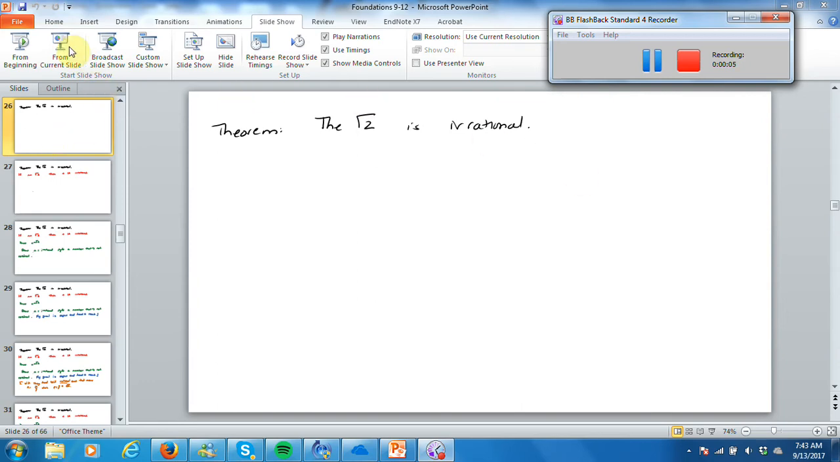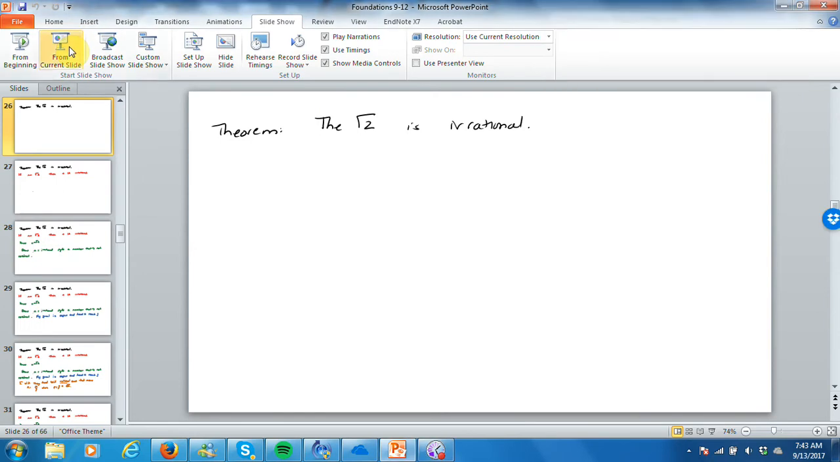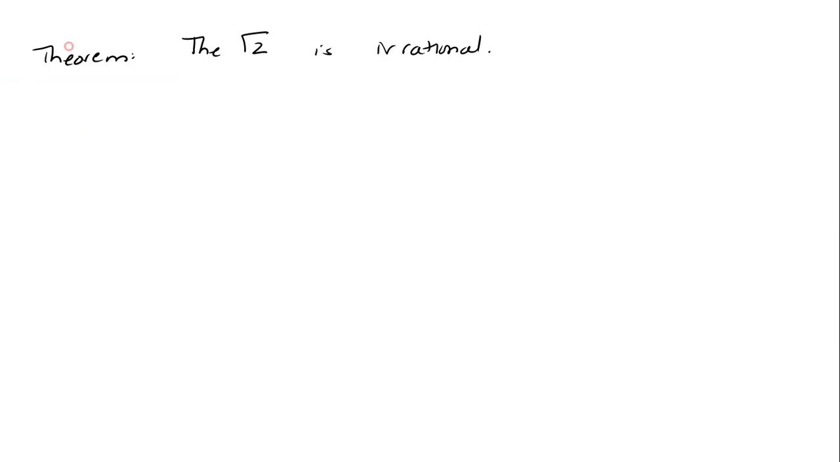Good morning. I'm going to go over this proof first, which should give you some insight into problem number 2 on the homework that's due 9/14. So let's look at one of my favorite proofs. You know you're a nerd when you have a favorite proof. That the square root of 2 is irrational.